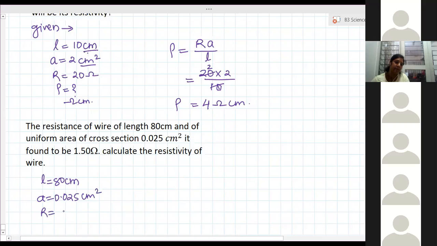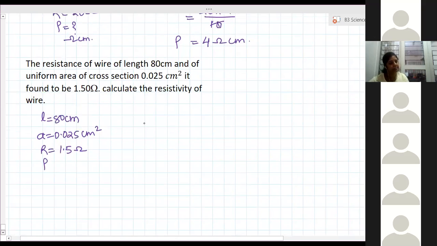Resistance is 1.5 ohm. Resistivity we need to find. Okay. So it's RA by L. So it's 1.5 into 0.025 by 80. Calculate.